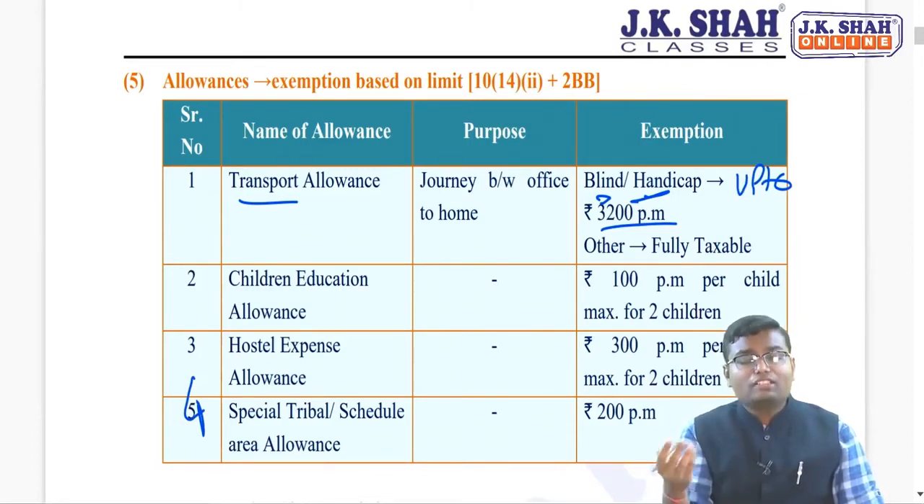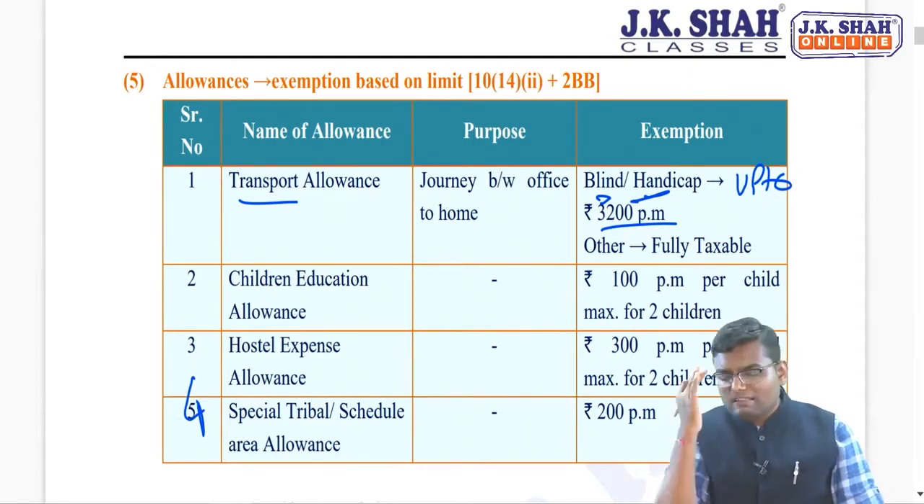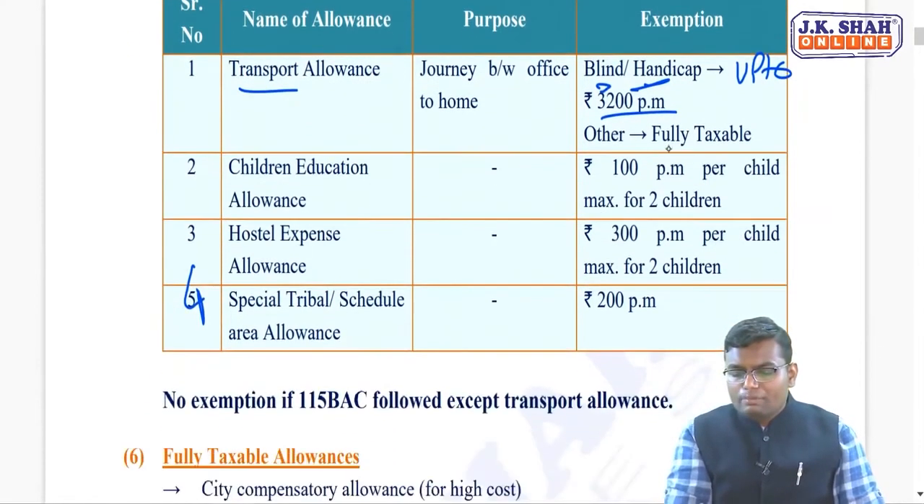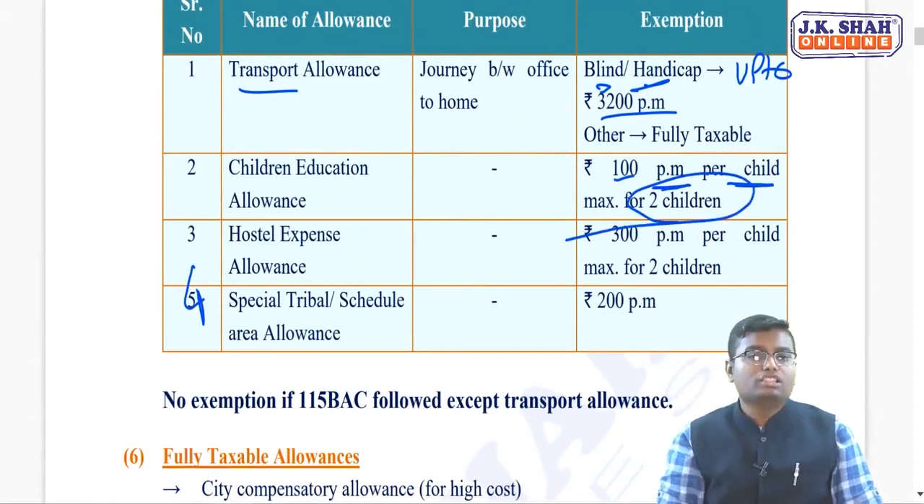Second one, children education allowance. To mitigate the expenditure of your child who is going to school, your employer is giving you a fixed amount per month. The exemption given is Rs. 100 per month per child, maximum for 2 children.